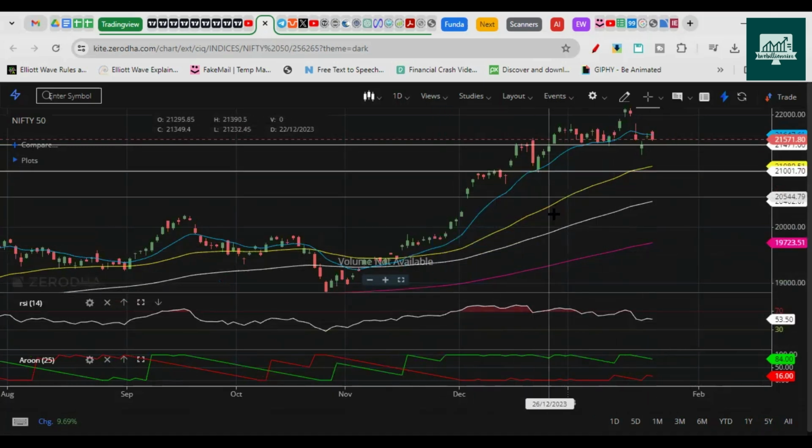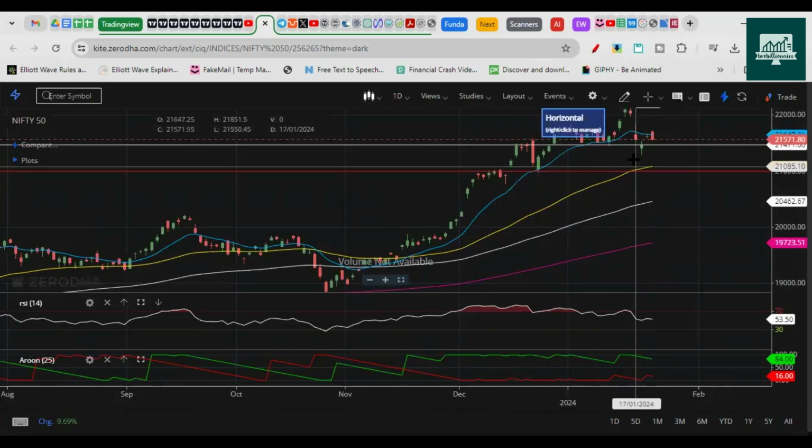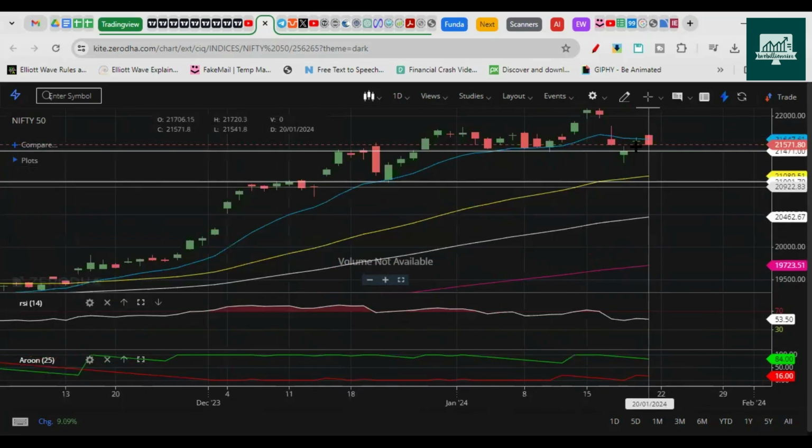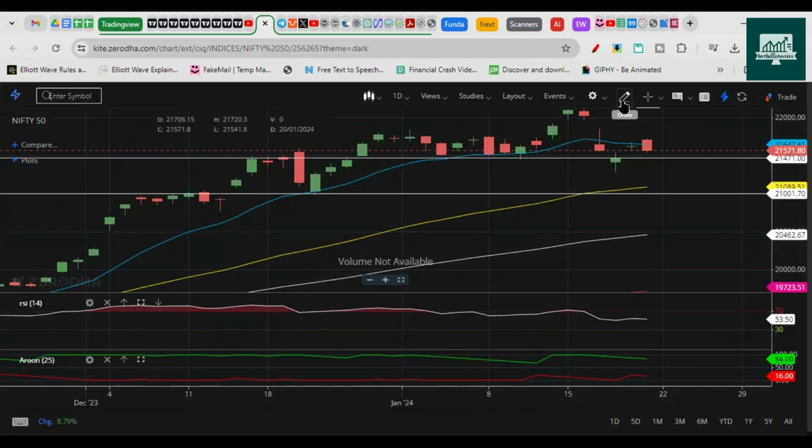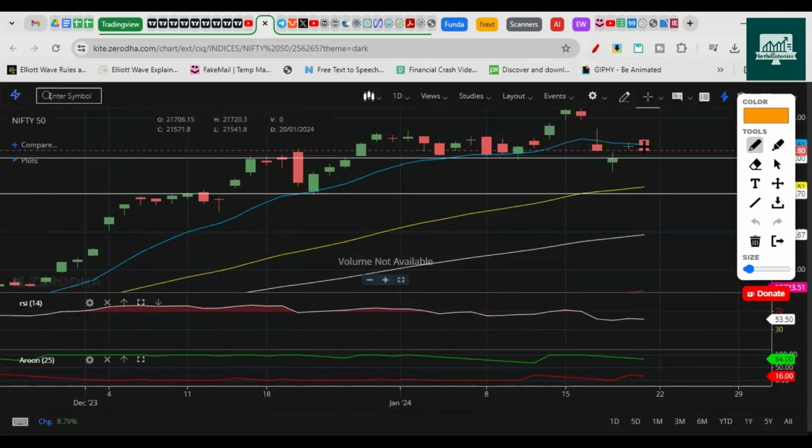So RSI and moving averages here, the 13 EMA, are suggesting that we will be bearish for some days. What more can happen here is another thing like this. We can pull back here, right? We may not break this low, we make another high here and then break down, right? This is one of the possibilities that I have in my mind, because immediately after a drop, it will take some time.